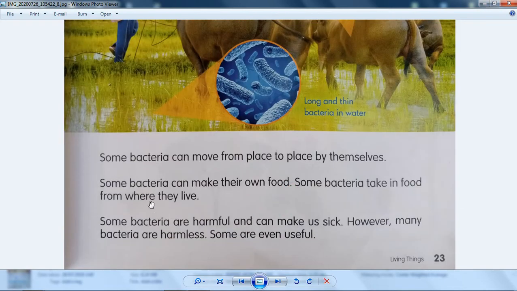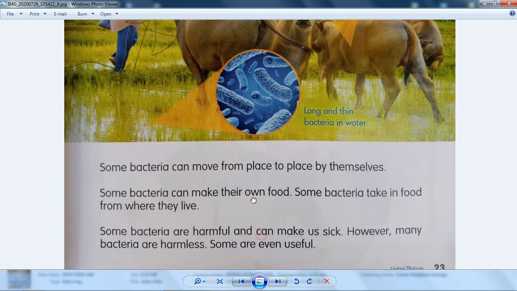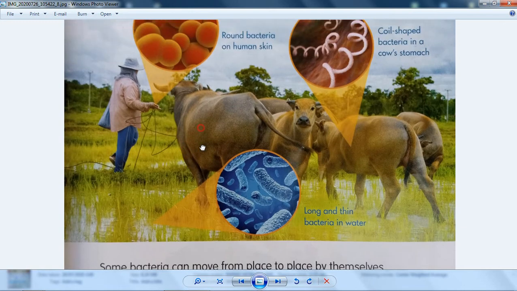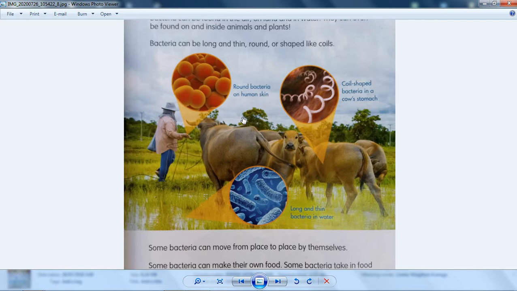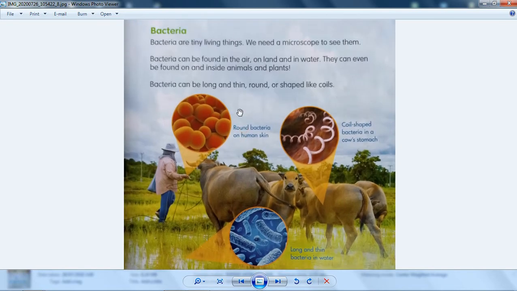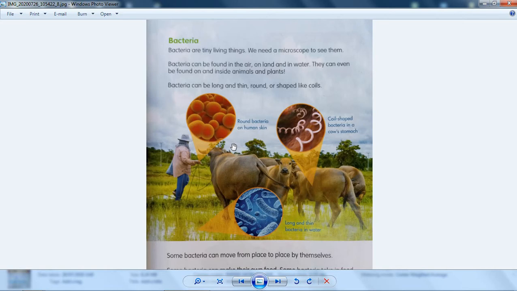There's a good bacteria. Let's read this. Some bacteria are harmful and can make us sick. However, many bacteria are harmless. Some are even useful. You know what? There's a good bacteria that helps you with, for example, pencernaan or something like that. And then there's a bad bacteria that can make you sick, so you have to be careful. It's a tiny thing, we cannot see it with our own eyes, so yeah.